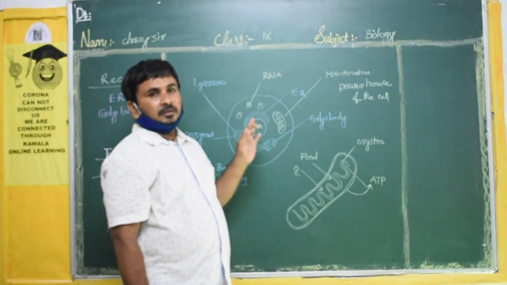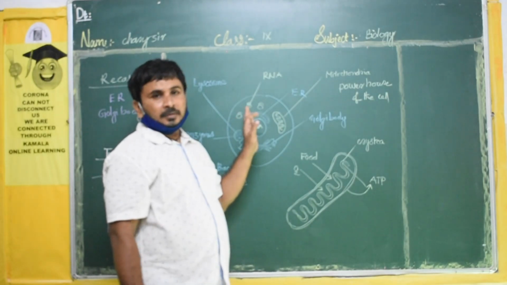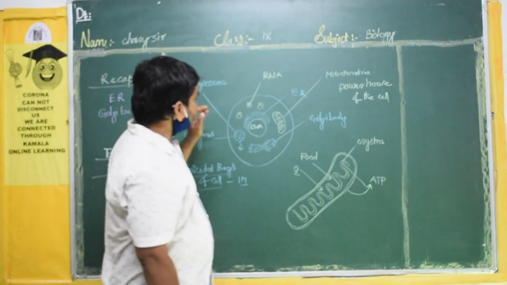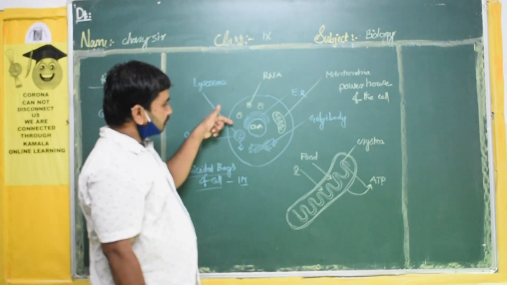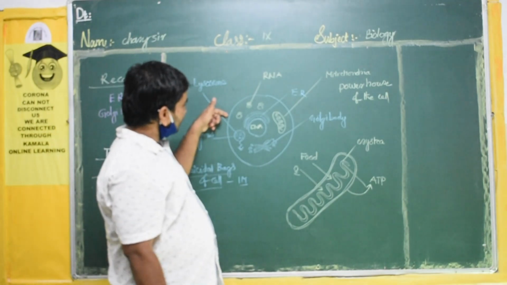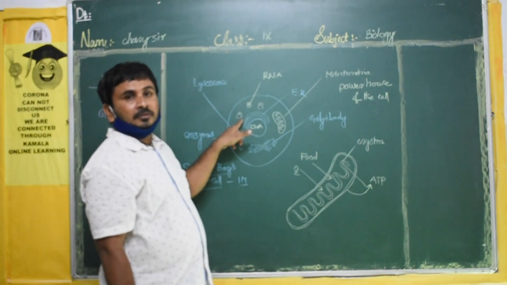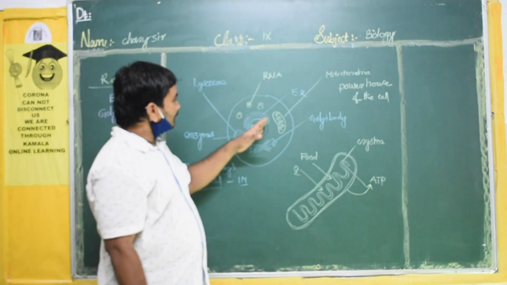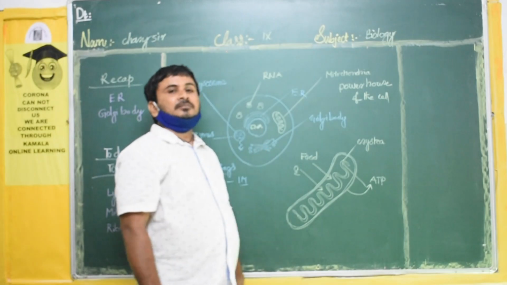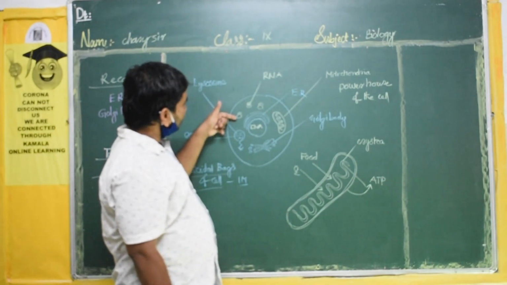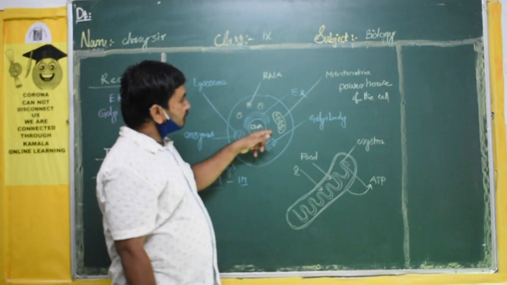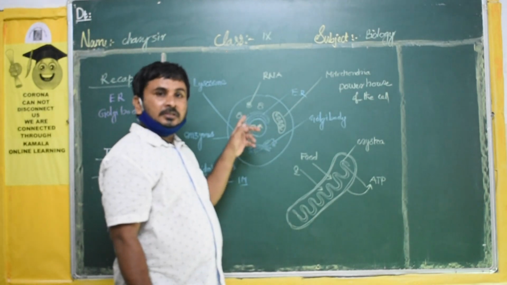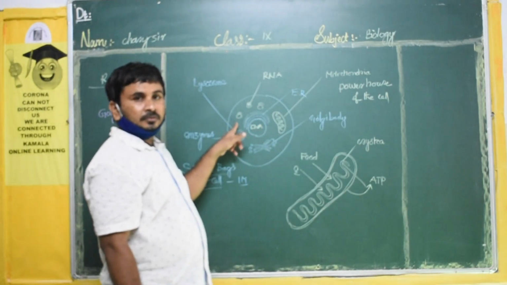Now we are facing a lot of problems. I think corona is spreading outside. Yes, sir. So the coronavirus will enter inside the cell first, and it will attack the ribosomes only. They will produce their own protein, and after that their number will increase inside the cell. One coronavirus will enter the cell, and thousands of coronaviruses will be produced inside the cell with the help of ribosomes.